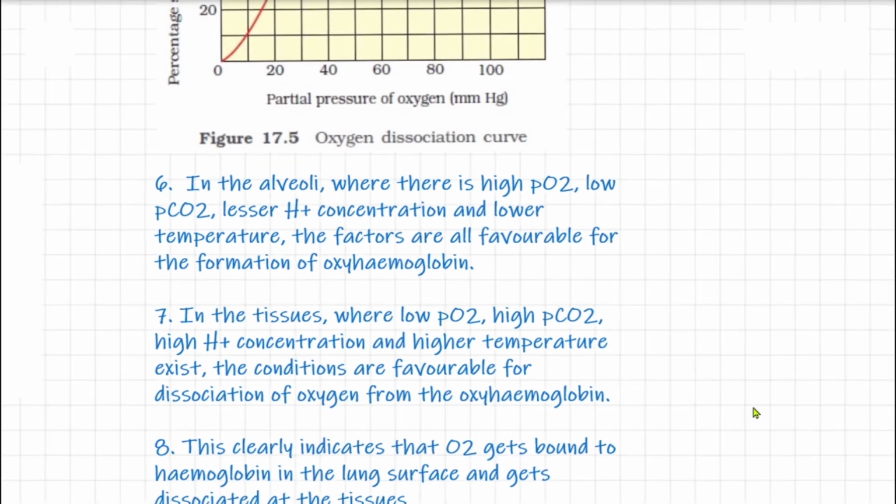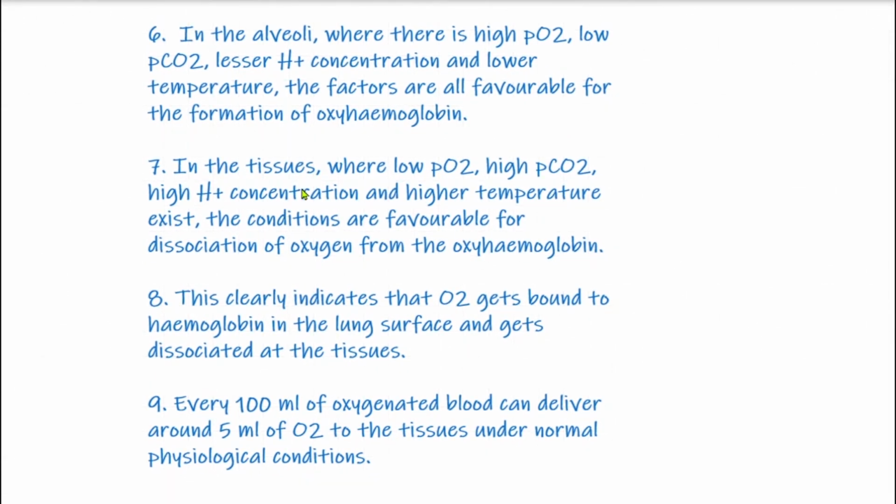But in tissues, there is low PO2, high PCO2, high hydrogen ion concentration, and high temperature. So these four conditions will favor the dissociation of oxyhemoglobin to produce oxygen. So oxygen is dissociated from oxyhemoglobin in the tissues.